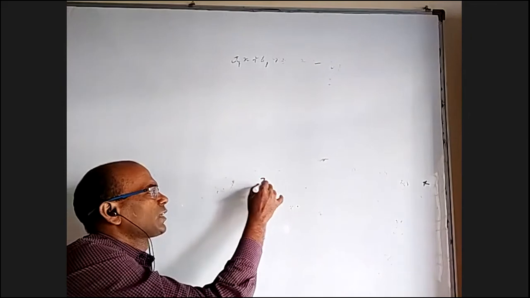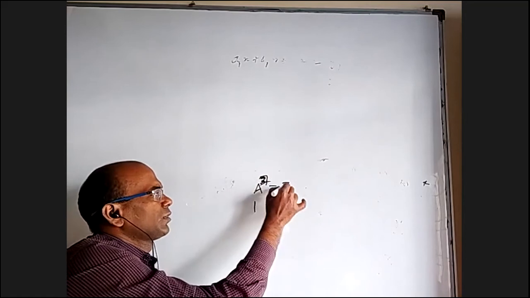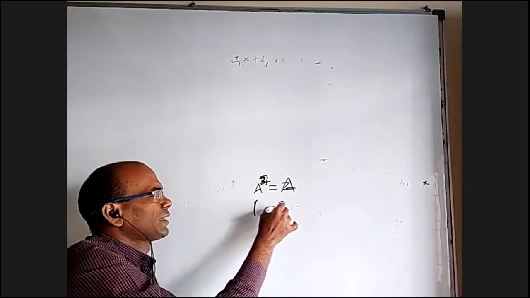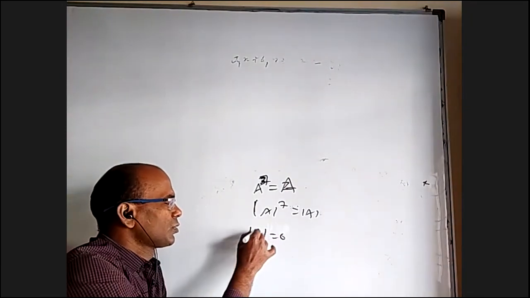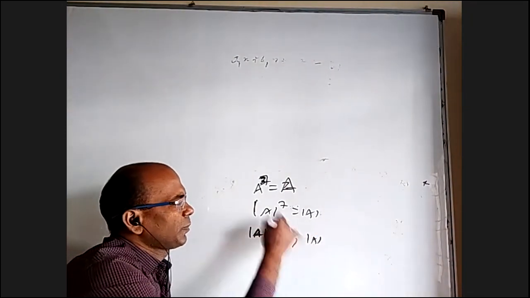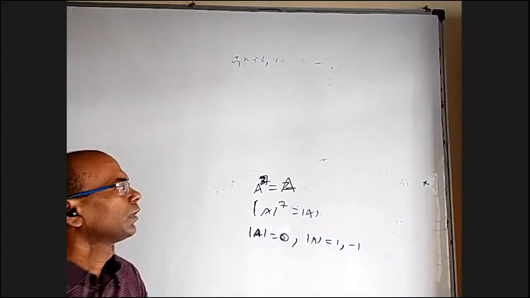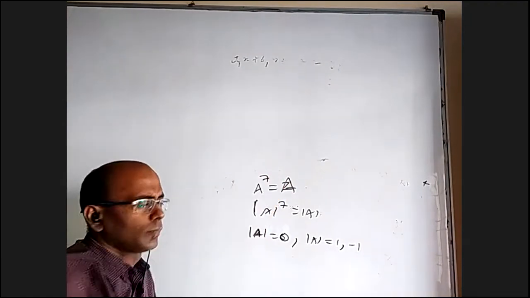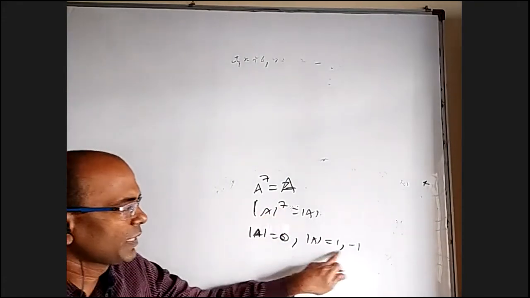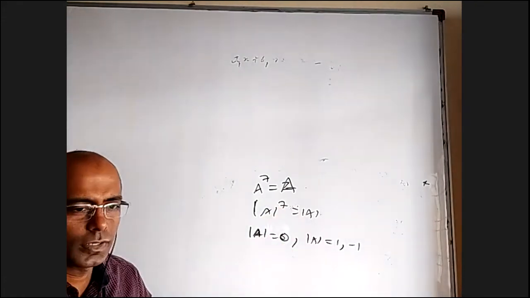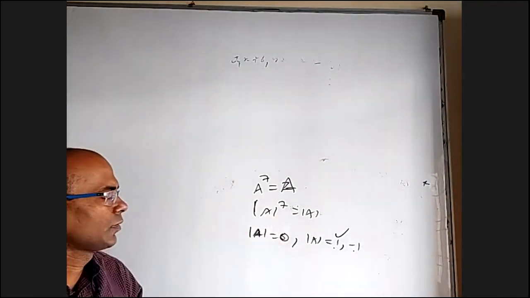For example, if A cube is I, or let us say A power 7 equal to A. When you apply det, you will get det A power 7 is equal to det A. Then det A is equal to 0, or det A power 6 is 1, which means det A can be 1 or minus 1. If the period is even, say 8, you will get only plus 1 but not minus 1. It's not necessary that both should come, but one can come. Minus 1 depends on the odd power.